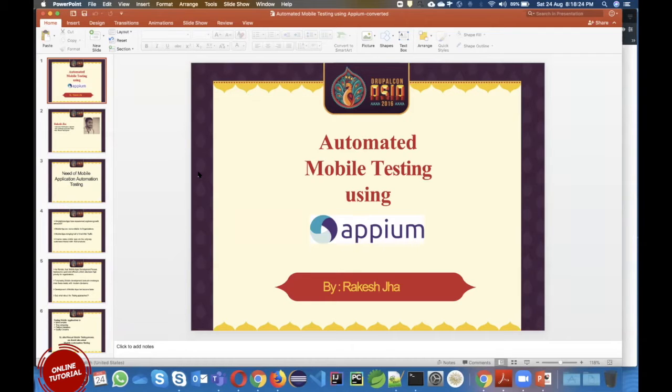So for that, what they did is they took Selenium and enhanced that code. That enhancement is called Appium. So Appium is basically Selenium only; you can say Appium is based on Selenium, and it has some extra features which Selenium was lacking.